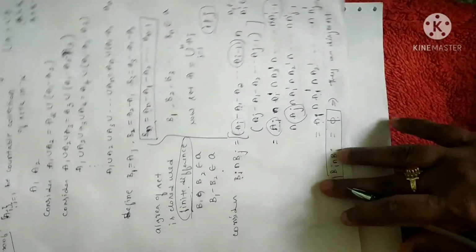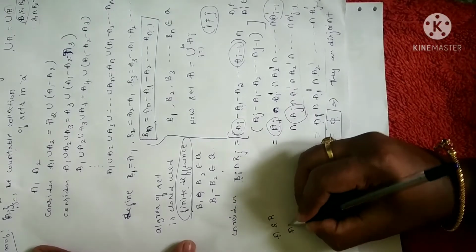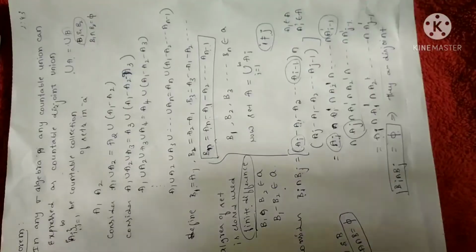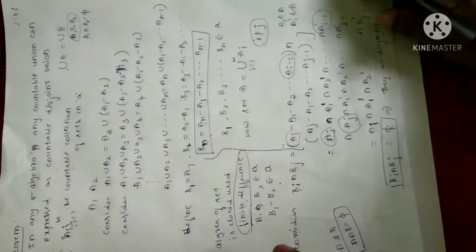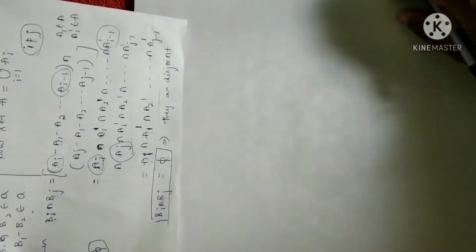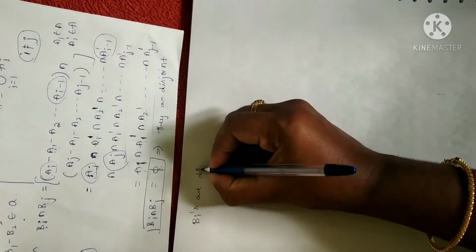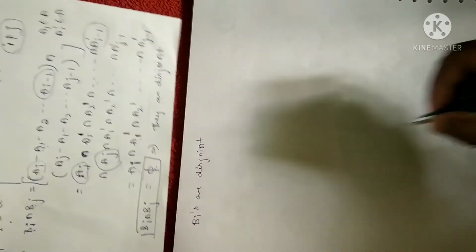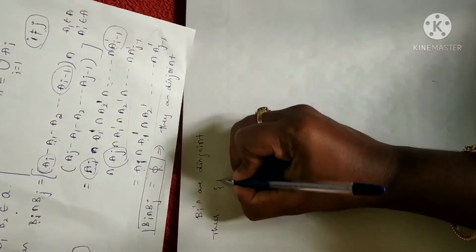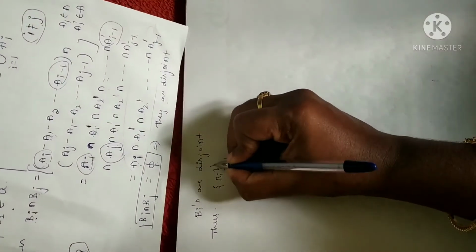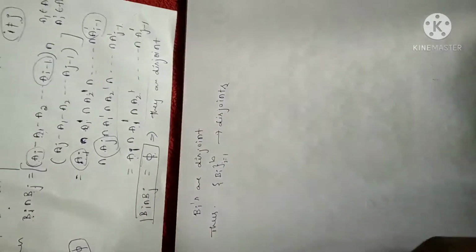In the previous section I told you about disjoint sets. When do we say two sets A and B are disjoint? Only when their intersection is the null set. Since the intersection of those two sets is equal to the null set, they are disjoint. So instead of writing that, I can write the same as: all Bi's are disjoint. Disjoint in the sense that there are no common elements in between. Thus, I can say the whole collection of Bi's will be disjoint sets.